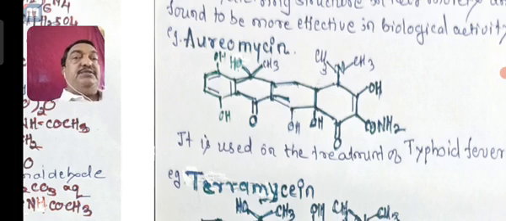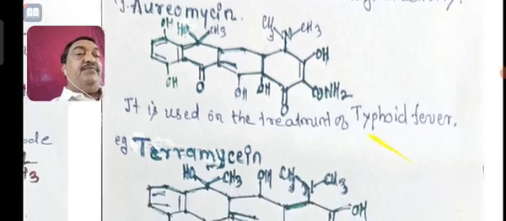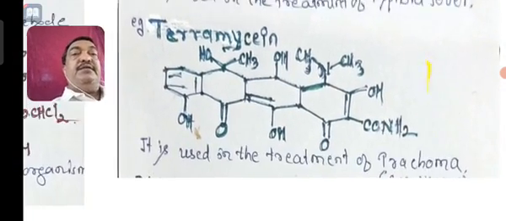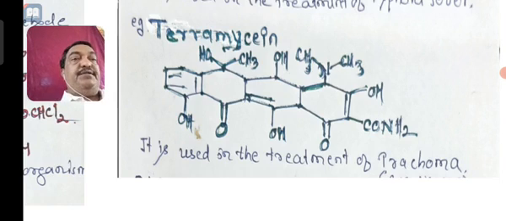Synthesis of this compound is not in your syllabus. Only sometimes they may ask to write an example for tetracycline, or directly ask to write the structure of aureomycin and its use. You can see the aureomycin structure, and it is used for the treatment of typhoid fever. Then the last one is terramycin. Terramycin is again a four membered ring structure and is also used for treating trachoma in a patient.